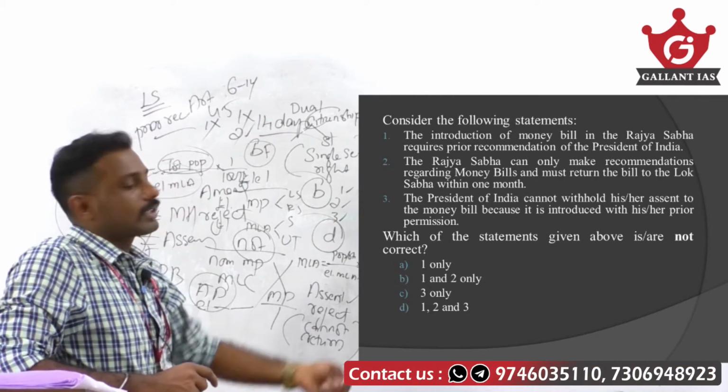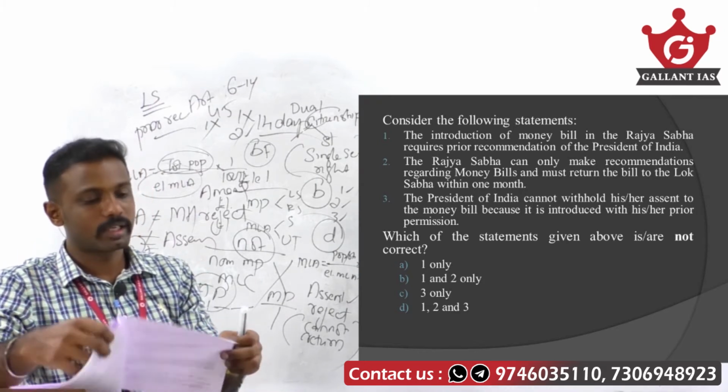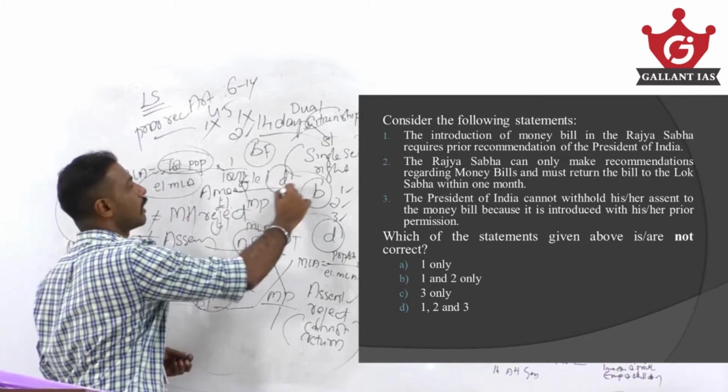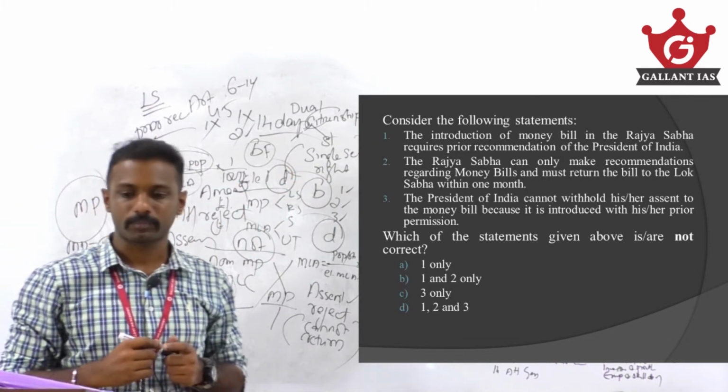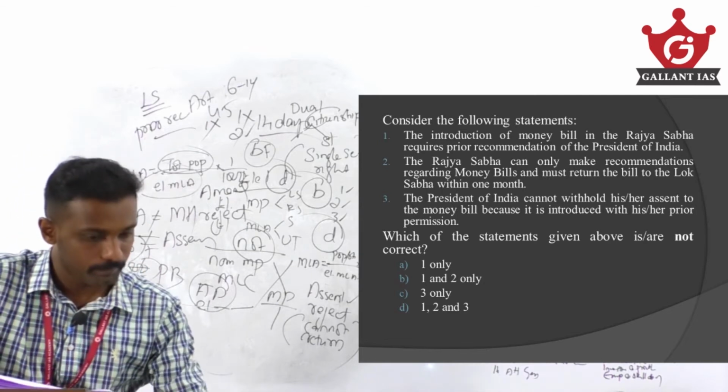So here all three statements are wrong. Since we have to find out the not correct one, the answer becomes option D, that is 1, 2 and 3. Okay. Next question.